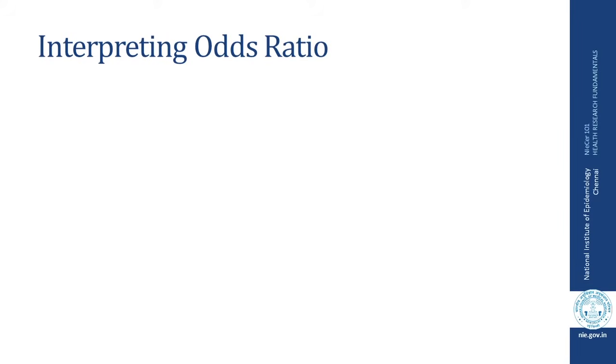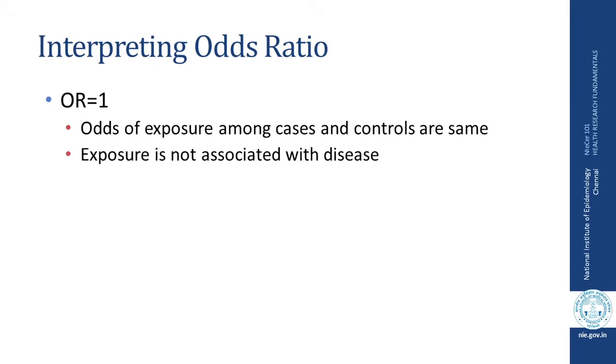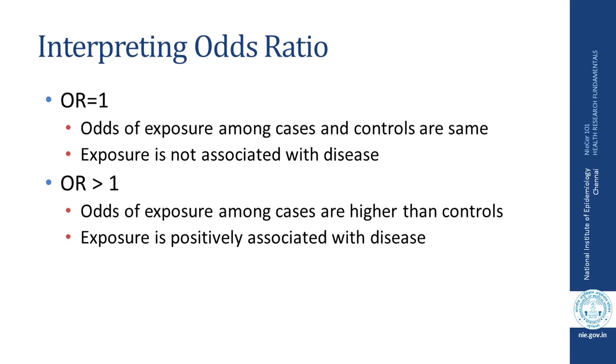How to interpret this odds ratio? Again, like relative risk, there could be three scenarios. One is odds ratio equal to 1. If odds ratio is equal to 1, it means that odds of exposure among cases and controls are the same, and we can conclude that exposure is not associated with disease in such situation. Odds ratio could be more than 1.